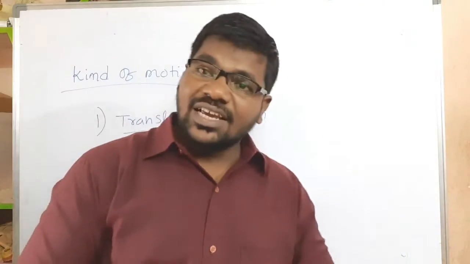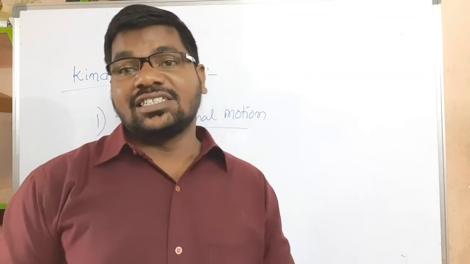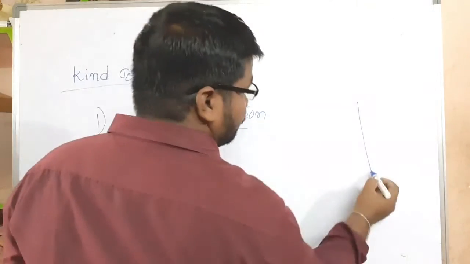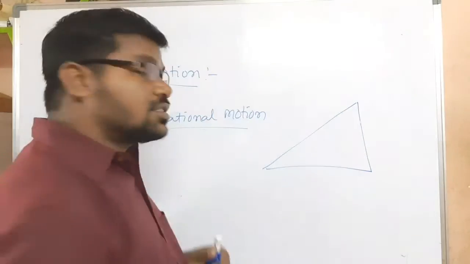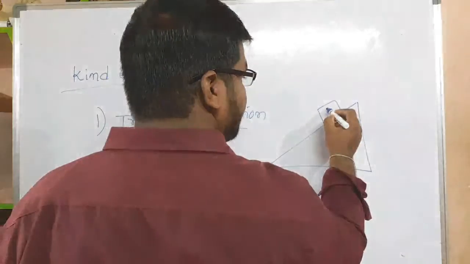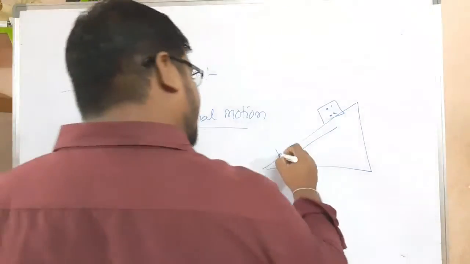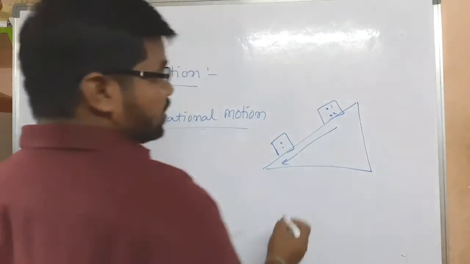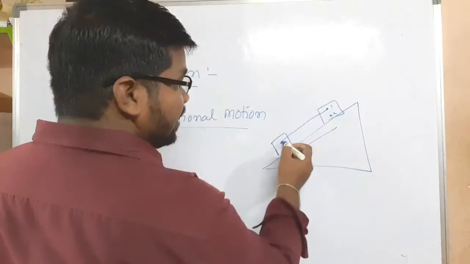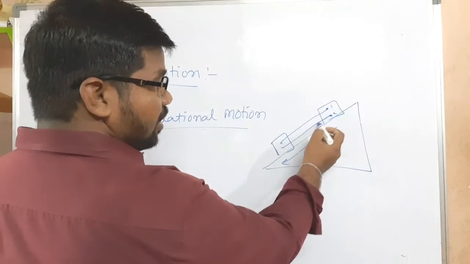when the body moves in a straight line, or all points in the body cover linear distance. Consider one example. Consider an inclined plane. Consider one object which is sliding. Consider 2 points here, 1 and 2. The body moves down. Here we can observe these points 1 and 2 cover linear distance. There is no change, these two particles cover linear distance.